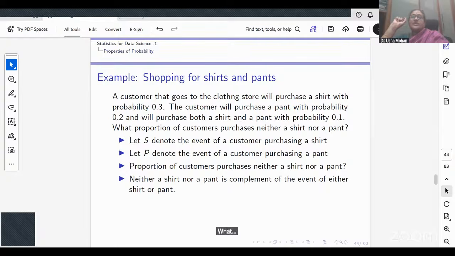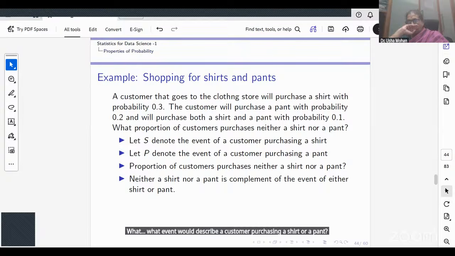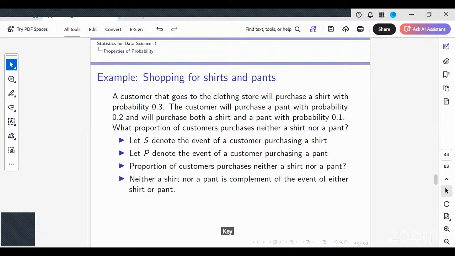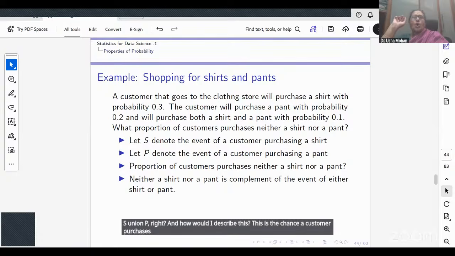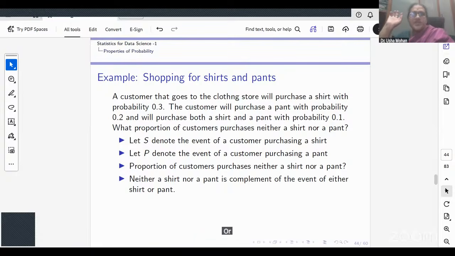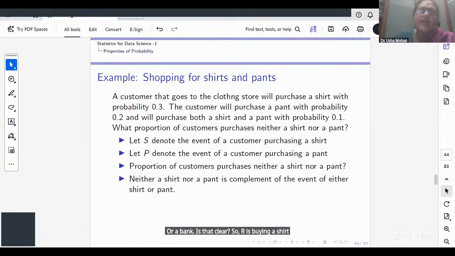So let me ask, what event would describe a customer purchasing a shirt or a pant? S union P. And how would you describe this? This is the chance a customer purchases a shirt or a pant. Is that clear?